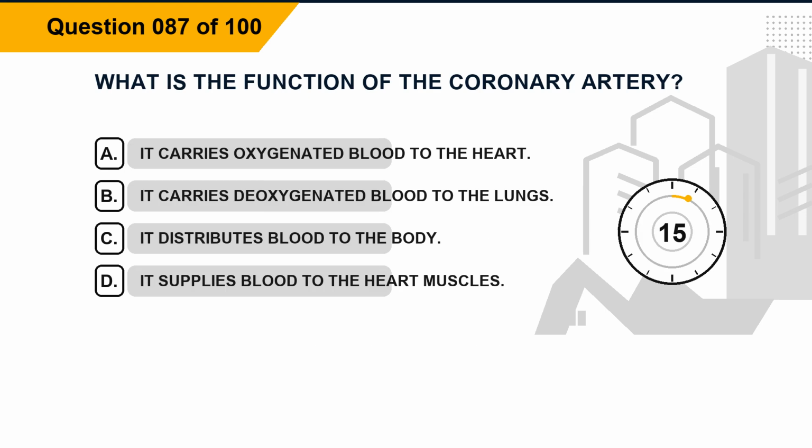Question 87. What is the function of the coronary artery? Option A, it carries oxygenated blood to the heart. Option B, it carries deoxygenated blood to the lungs.